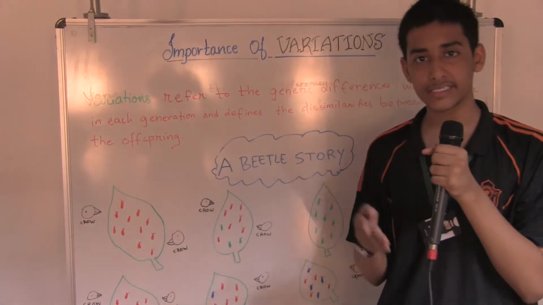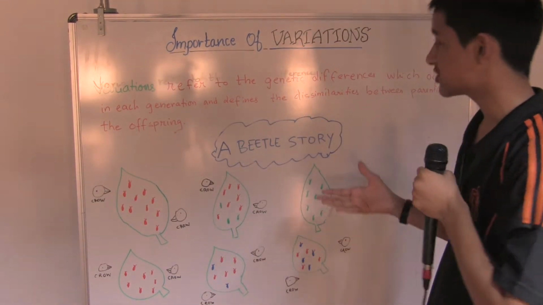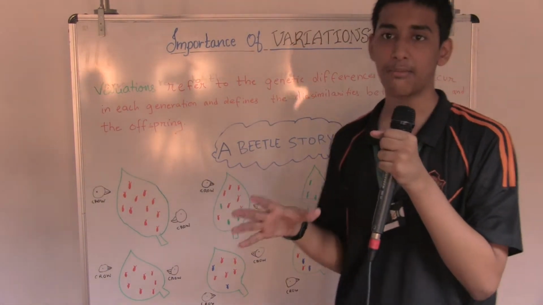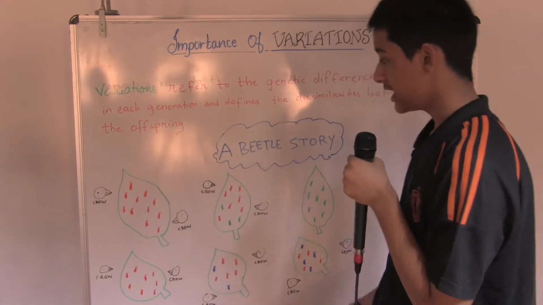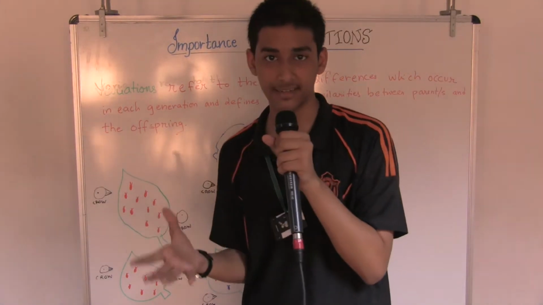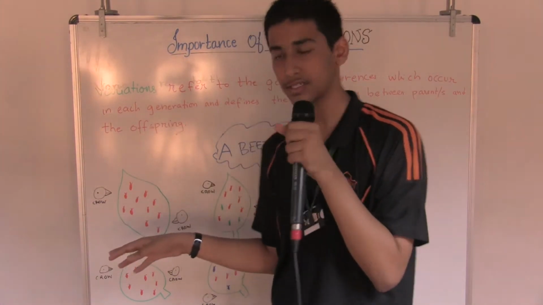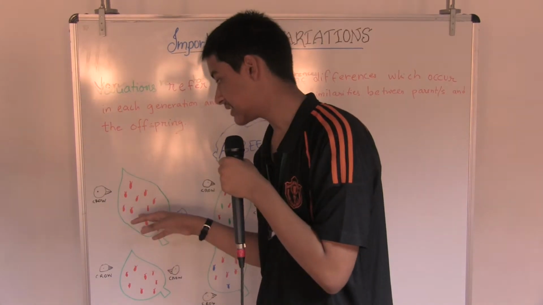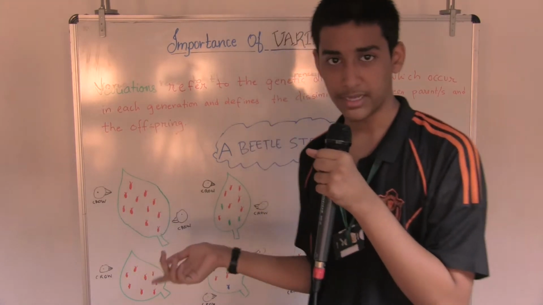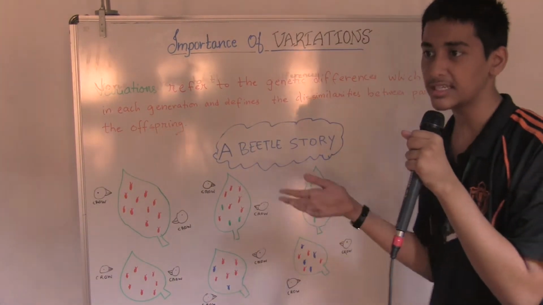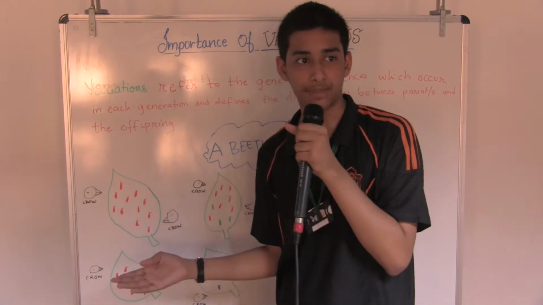Now, to properly understand the importance of variations, we will illustrate it better with a story. This is a story about a beetle family which lives on a leaf. These beetles are red in color, and the crows are their predators, which eat the beetles living on the leaf. Since they are red in color, they are easy to spot by the crows, and they are easily killed. So after some time, what happens?